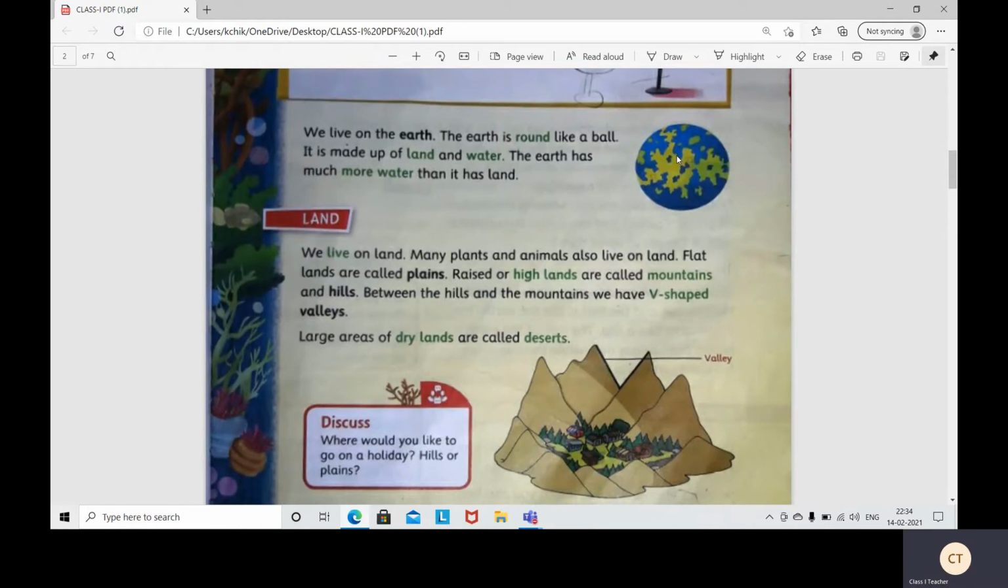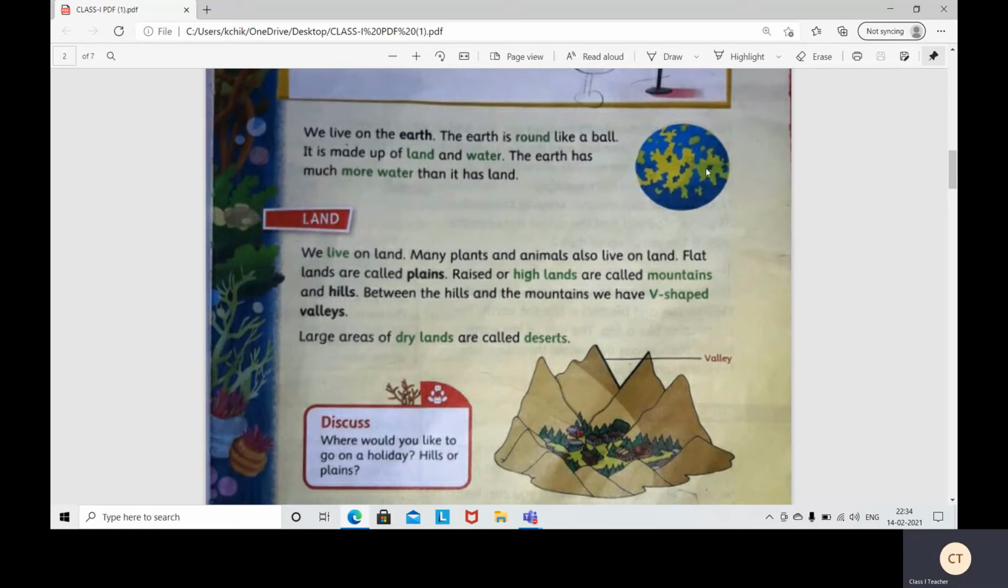It is made up of land and water. See here, this yellow color. This yellow color is land. This blue color, see children, this blue color is water. Yes. So, earth is made up of land and water. The earth has a large amount of water. See here, most of the part is blue color only. Yes. About 70% of the earth's surface is covered with oceans. So it is known as blue planet. What is that? Earth is known as blue planet.